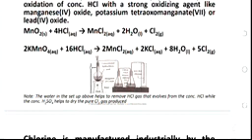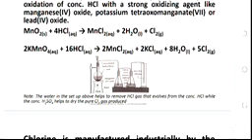So that is what I mean by downward delivery or upward displacement of air. Gases that are heavier than air are collected by this particular method. So any gas that is denser than air can easily be collected by downward delivery. And usually, another thing about the collection of such a gas is that most of the time such gases are not collected over water, because they are soluble in water. So any gas that is soluble in water cannot be collected over water.